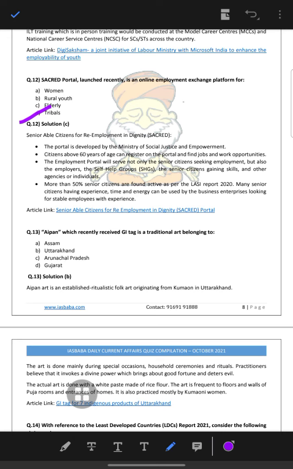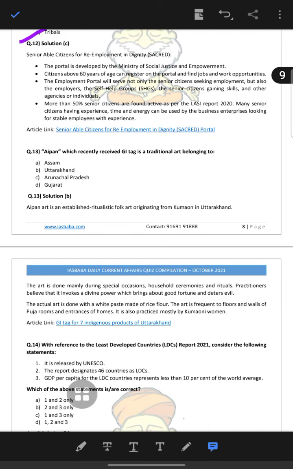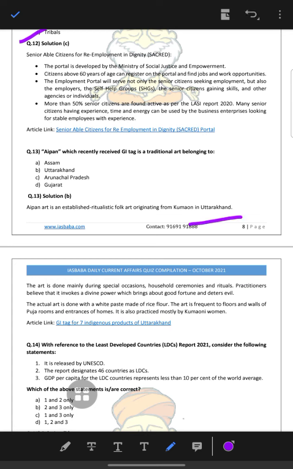Aipan, which recently got a GI tag, is a traditional art belonging to Uttarakhand. Aipan is an established ritualistic folk art originating from Kumaon in Uttarakhand. It is an art done mainly during special occasions, household ceremonies and rituals. People believe that it invokes divine power, which brings good fortune and wards off evil. The art is done with a white paste made of rice flour. It is frequently drawn on the floor and walls of the puja room and the entrance of the home. It is practiced mostly by Kumaoni women, and it is a GI tag for seven indigenous products of Uttarakhand.